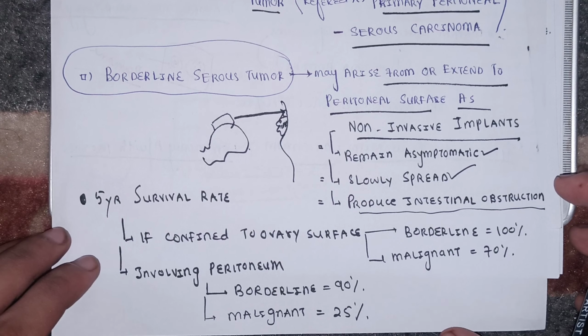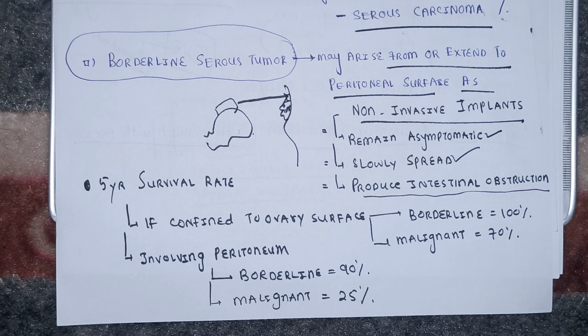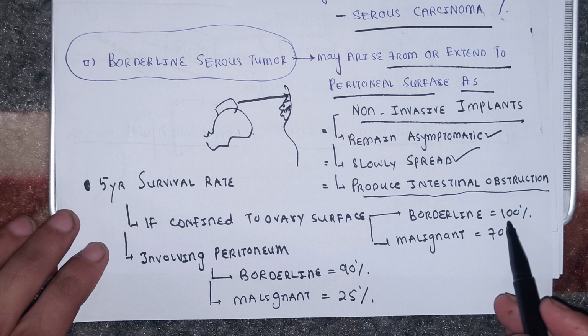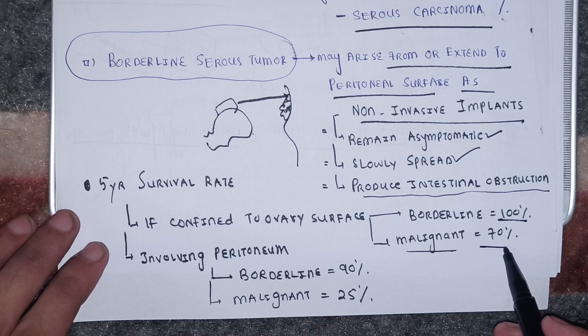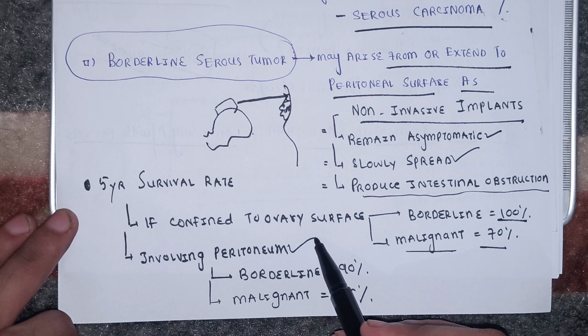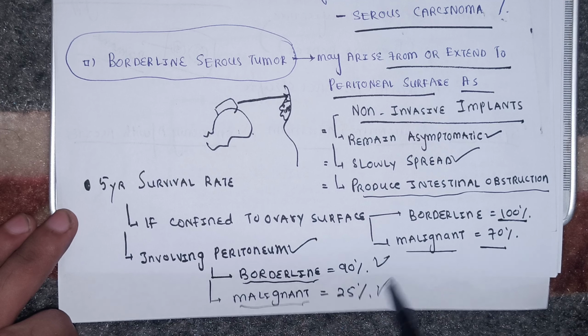Let's better talk about the very last thing, that is the 5-year survival rate. If your serous tumor, whether benign, borderline or malignant, is confined to the ovary surface, then the 5-year survival rate is 100% in case of borderline tumor, and in case of malignant tumor it is 70%. But if the tumor has come out of the ovary surface and involved the peritoneum, then the 5-year survival rate will be 90% in case of borderline, and obviously lower in malignant, around 25%.